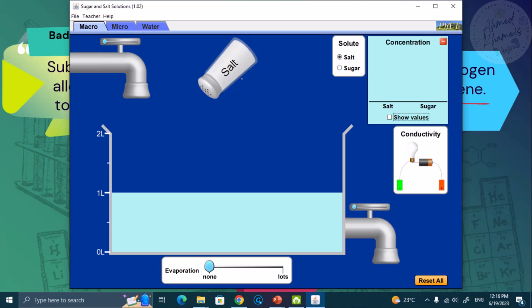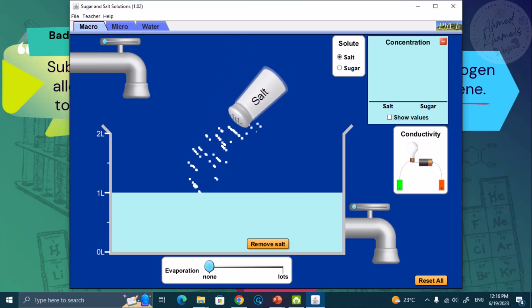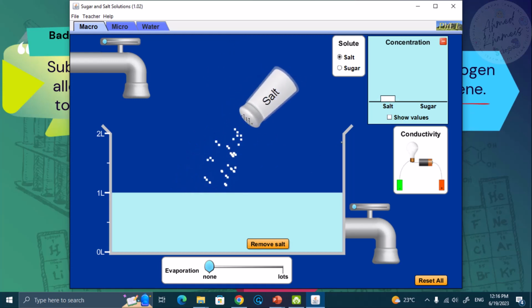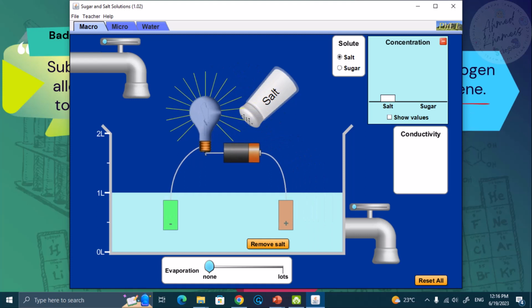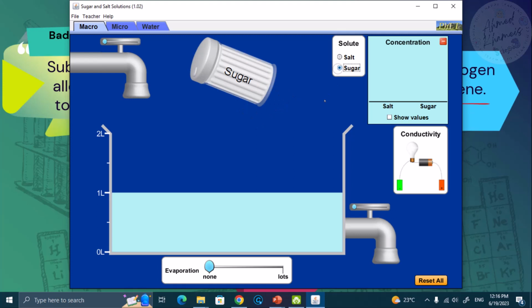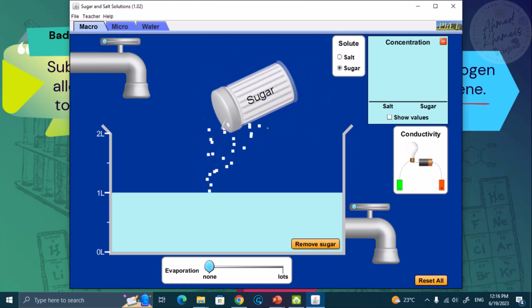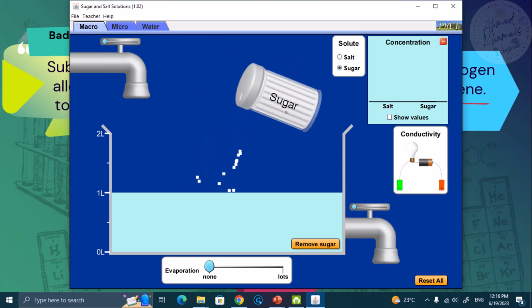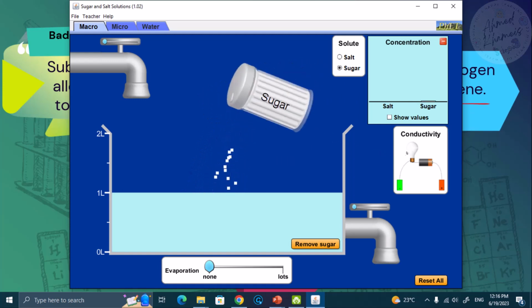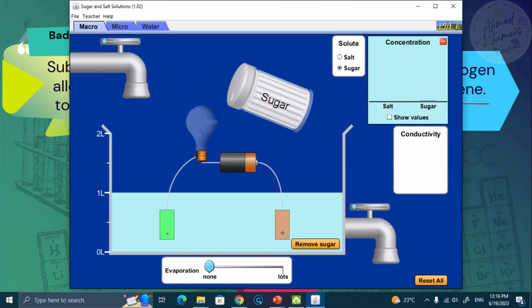Here we have salt. We put the salt in the water, and we put the lamp. The lamp will light because salt conducts electricity. So let's remove the salt and put sugar. Let's repeat. The light didn't turn on because sugar solution doesn't conduct electricity.